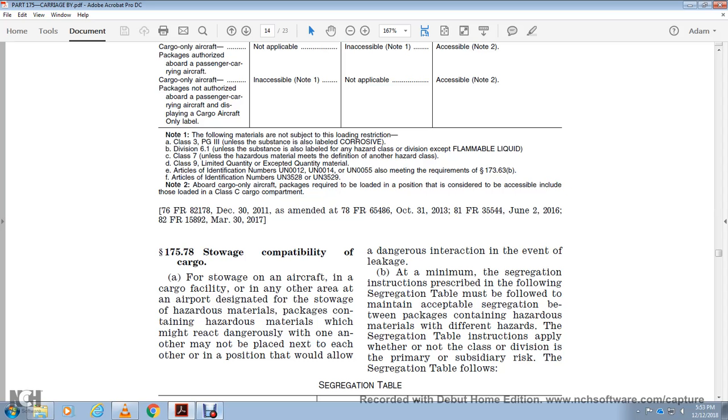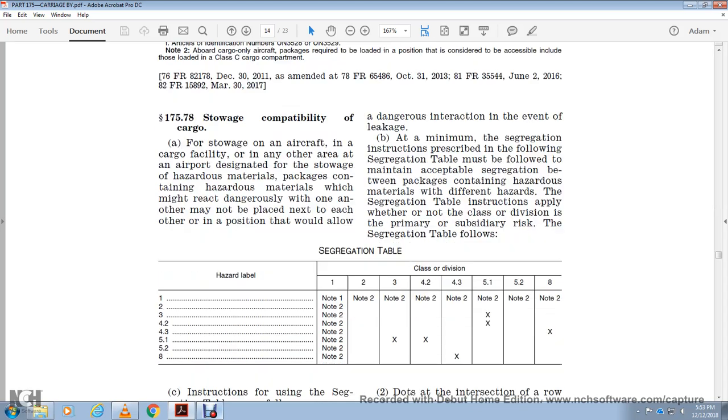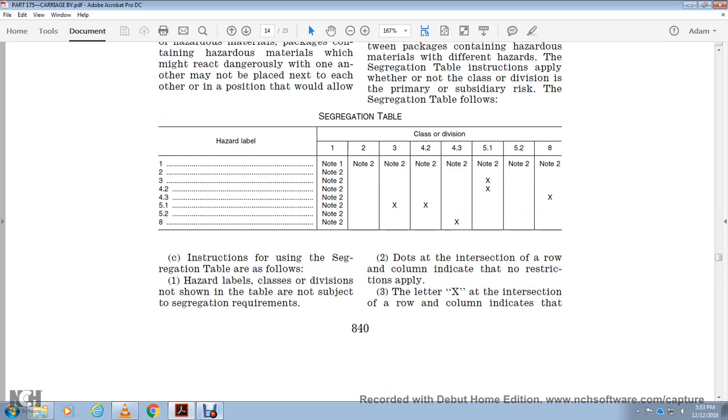To maintain an acceptable segregation between packages containing different hazards, use the segregation table. The segregation instructions apply whether or not the class or division is a primary or subsidiary risk. The segregation table is used with the hazard label. A class or division that is not shown on the table is not subject to segregation requirements. A dot where the row intersects the column indicates no restriction applies.